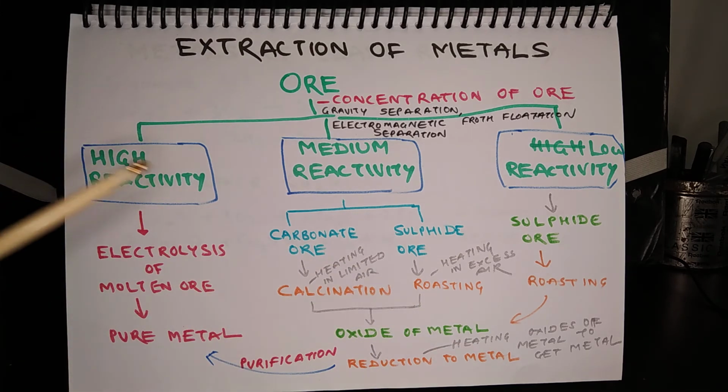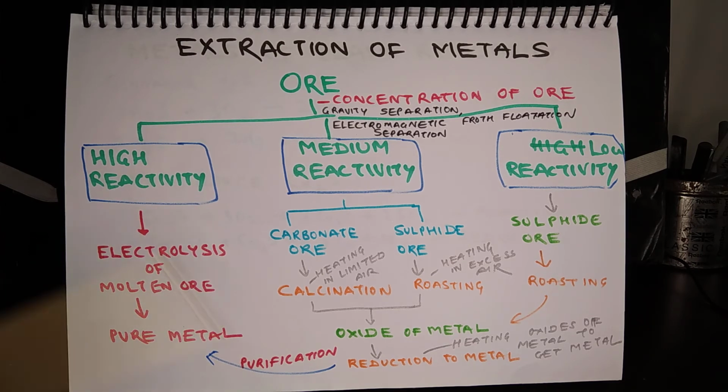Now there are three types of metals: high reactivity, medium reactivity and low reactivity, and the extraction process depends on the relative reactivity of a particular metal. For metals of high reactivity, the molten ore is subjected to electrolysis, and through this process pure metal is obtained. So this is a very simple process.